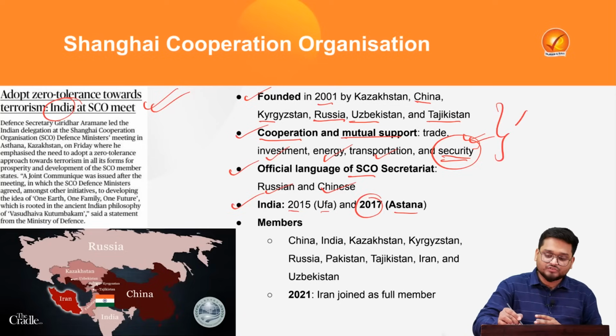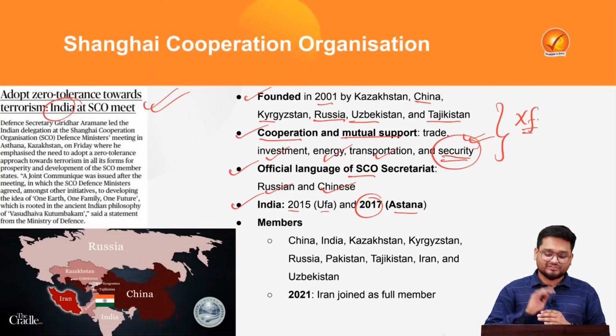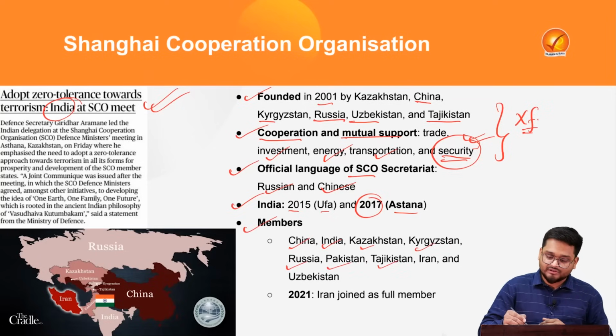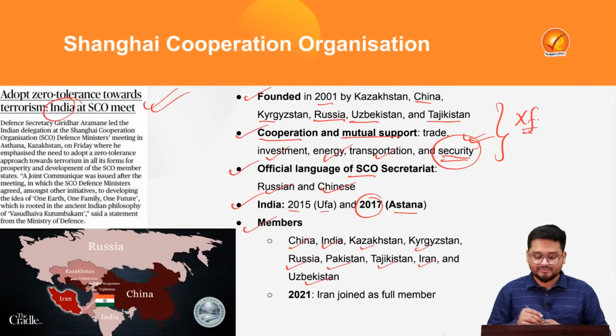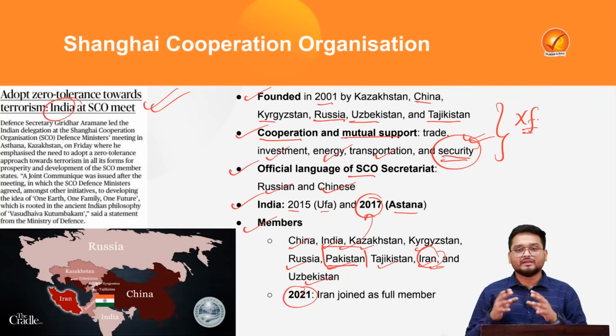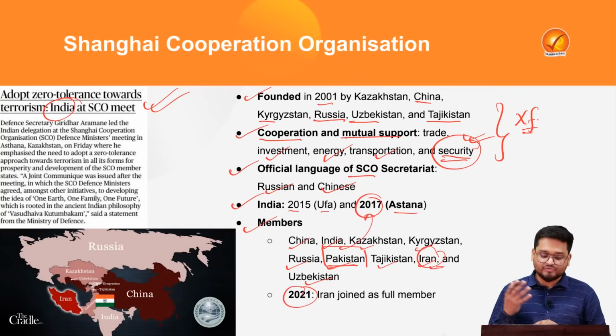So, India is not a founding member of the SCO. The members right now are China, India, Kazakhstan, Kyrgyzstan, Russia, Pakistan, Tajikistan, Iran and Uzbekistan. Iran is the latest entrant in 2021, and Pakistan entered at the same time in 2017 in SCO along with India.